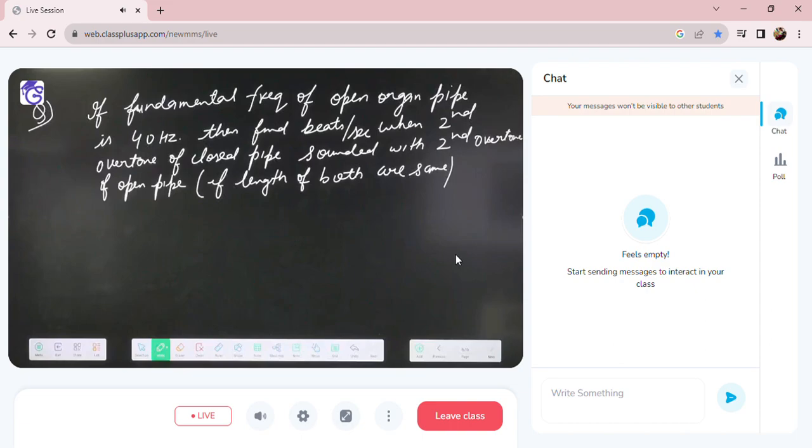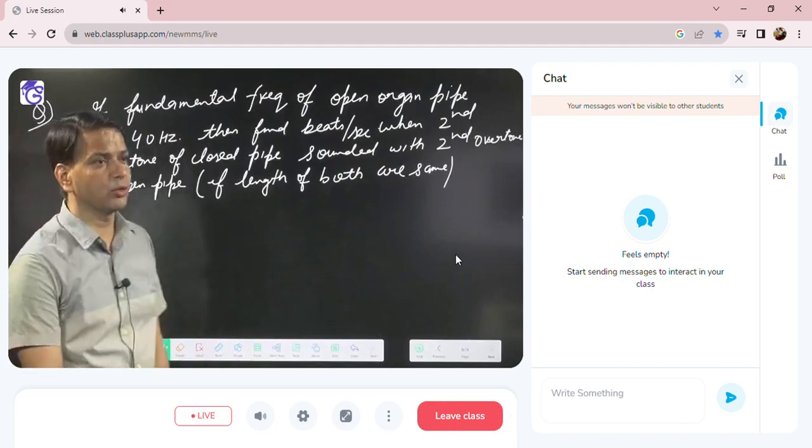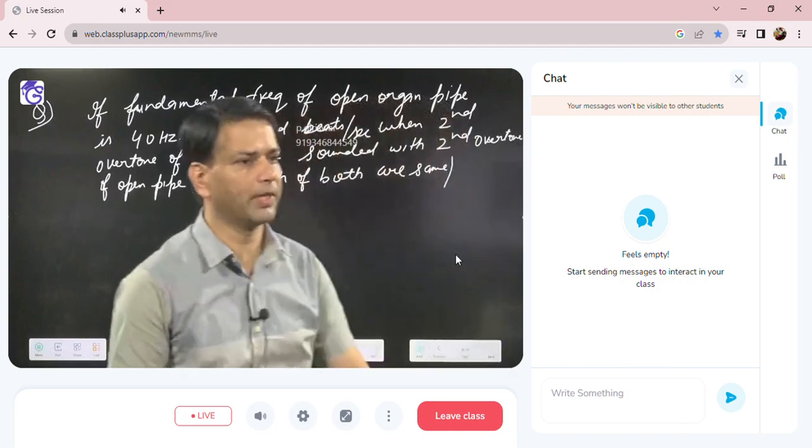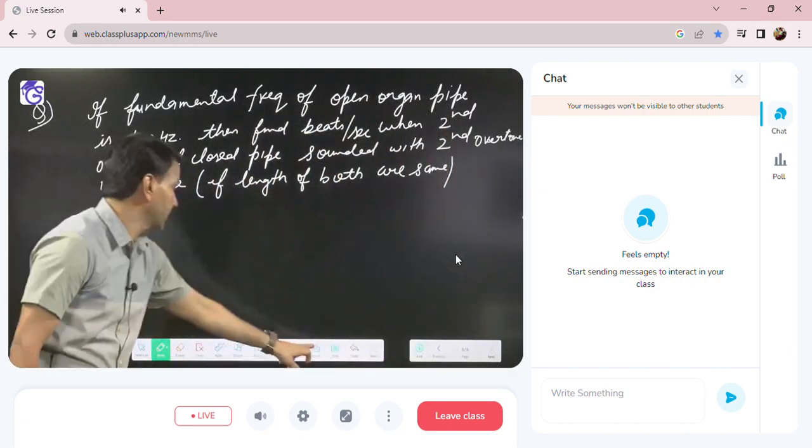So if the fundamental frequency of an open organ pipe is given as 40 hertz, then find the beats per second when the second overtone of the closed pipe is sounded with the second overtone of the open pipe, and the lengths of both pipes are given as equal.